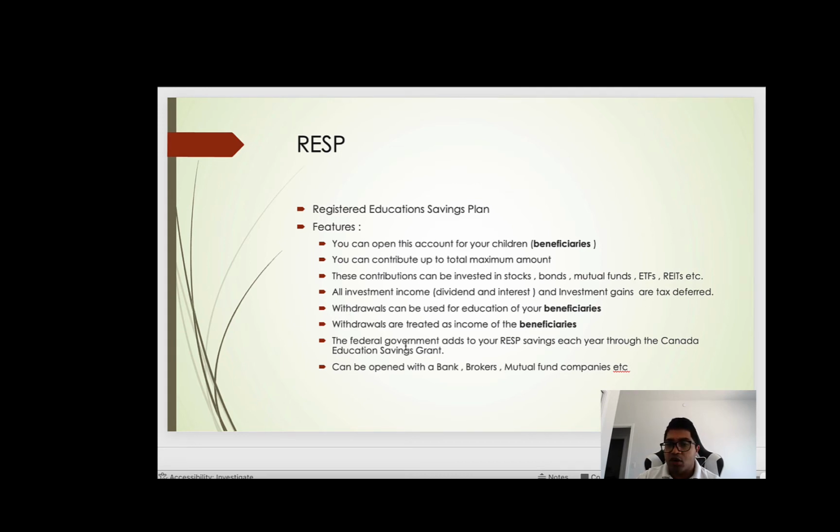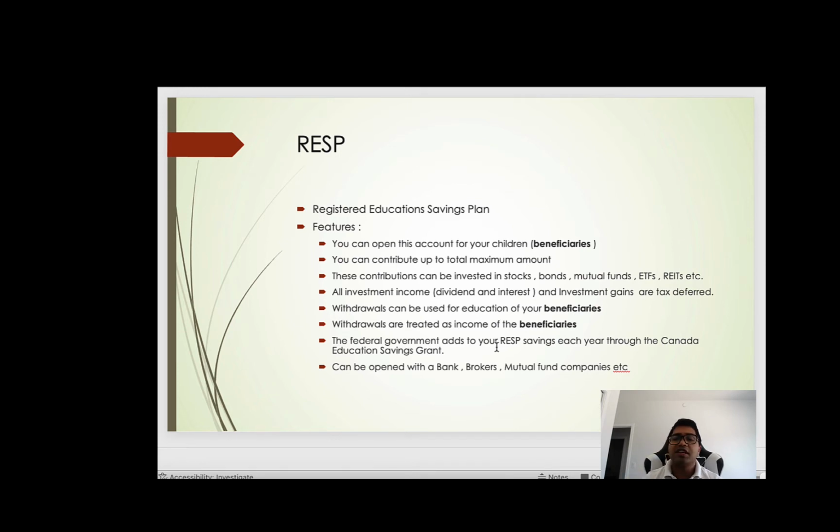The federal government adds to your RESP savings each year through the Canada Education Savings Grant. So what do they do? They match 20% of your investment. So if you're, let's say, putting $1,000 in, they will match 20% of that, that is $200, and give it to you, and that can be invested too. So in total, if you're investing $1,000 each year, so $1,000 your money, $200 government money, combined $1,200 gets invested.